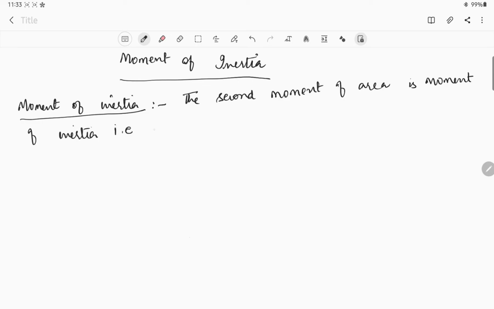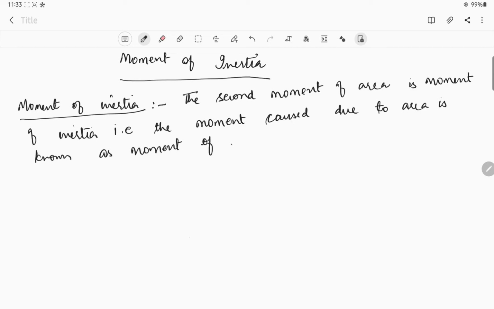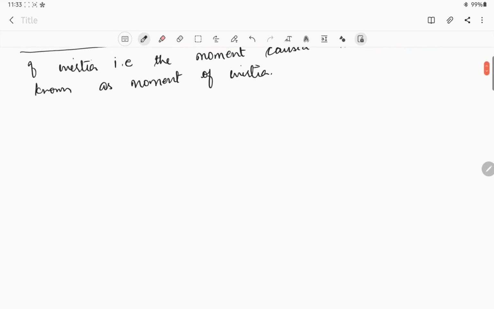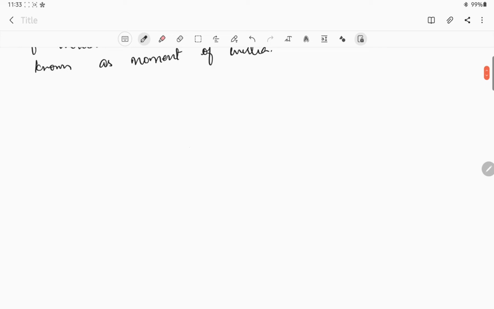We can also say that the moment caused due to area is known as moment of inertia. So now I will tell you the practical example of moment of inertia.